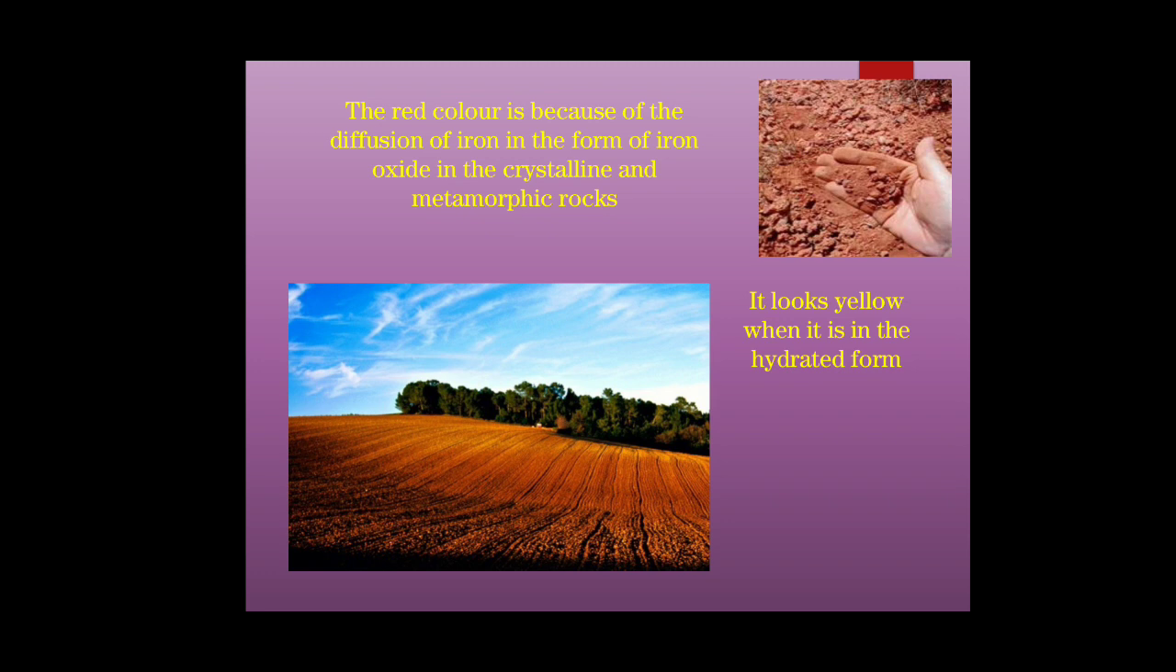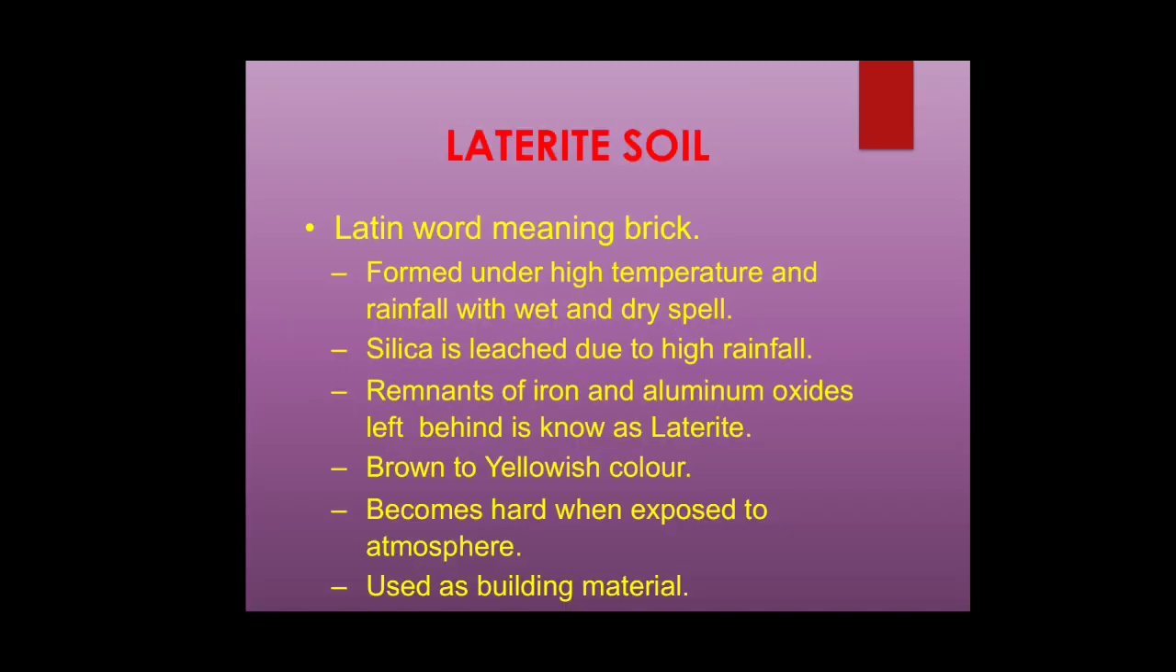This is an image example of red soil. It looks yellow when it is in the hydrated form. When it is mixed with water, the red color is due to the diffusion of iron from iron oxide in the crystalline and metamorphic rocks.